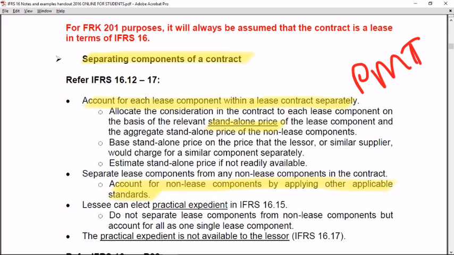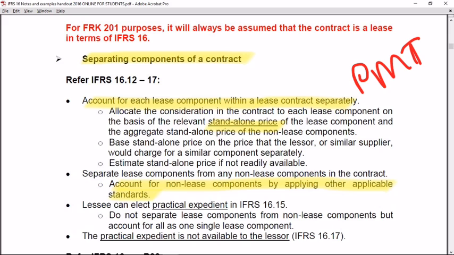Ultimately, the principle we're looking at in these paragraphs is to identify the payment portion that purely relates to the lease. Any non-lease component contained in that payment needs to be split out and dealt with separately. An example that you'll find in practice is that the lessee pays an amount monthly to the lessor, but that payment is for, firstly, the right to use the asset, but secondly, also to cover some maintenance expenditure on that underlying asset.